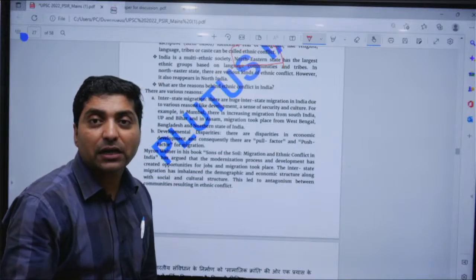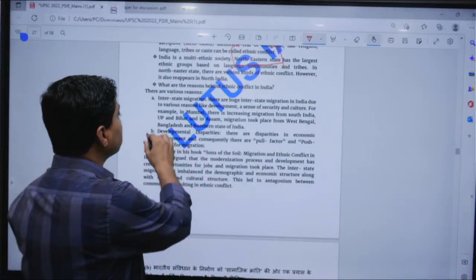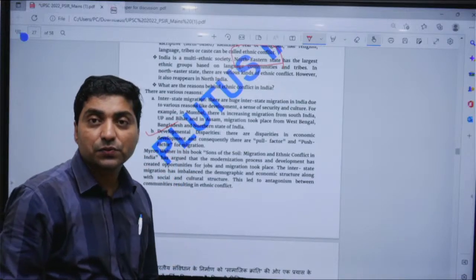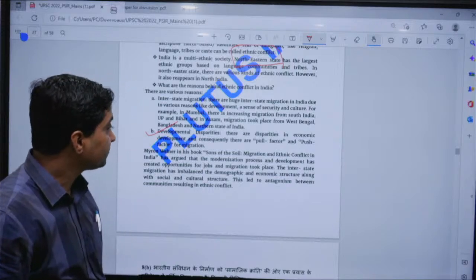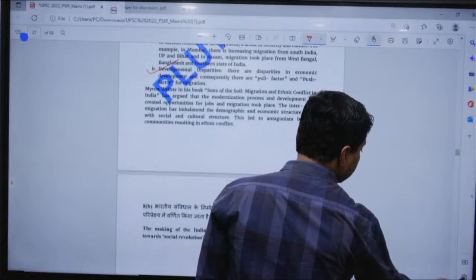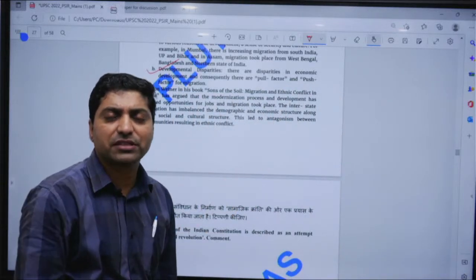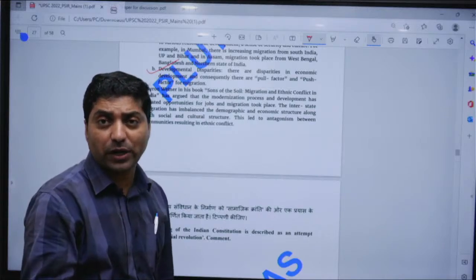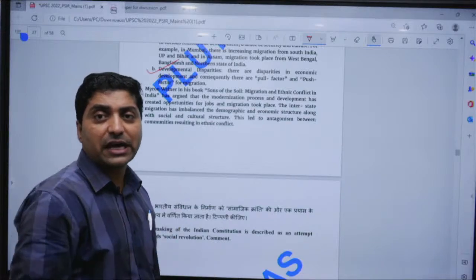Now if you look at other problems, after interstate migration, there is developmental disparity, which is also a problem in the northeastern states, and territorial disputes between different states. So one can cite here Harop, Marin Warner, and many authors, and one can attempt the question.